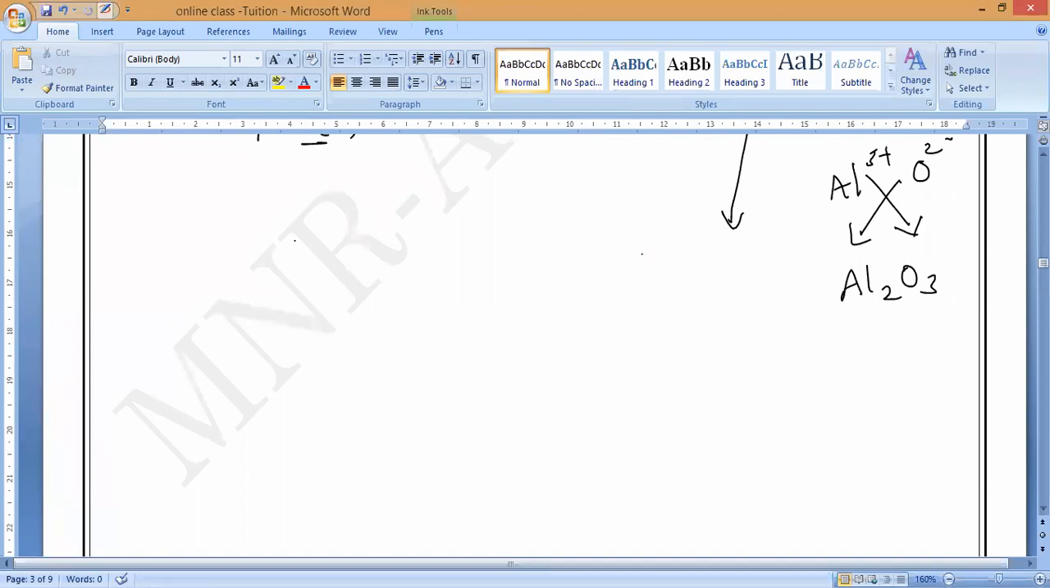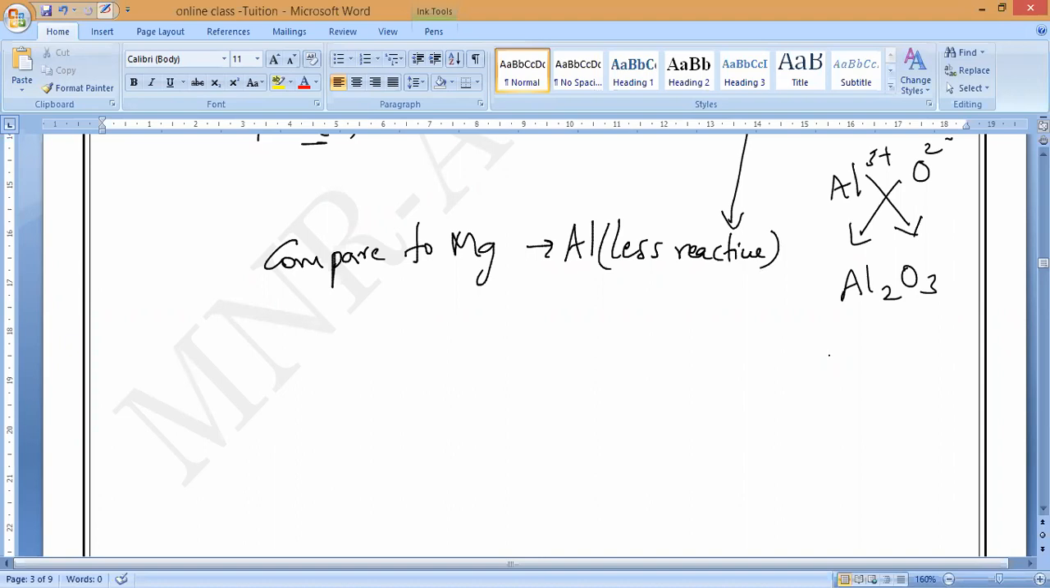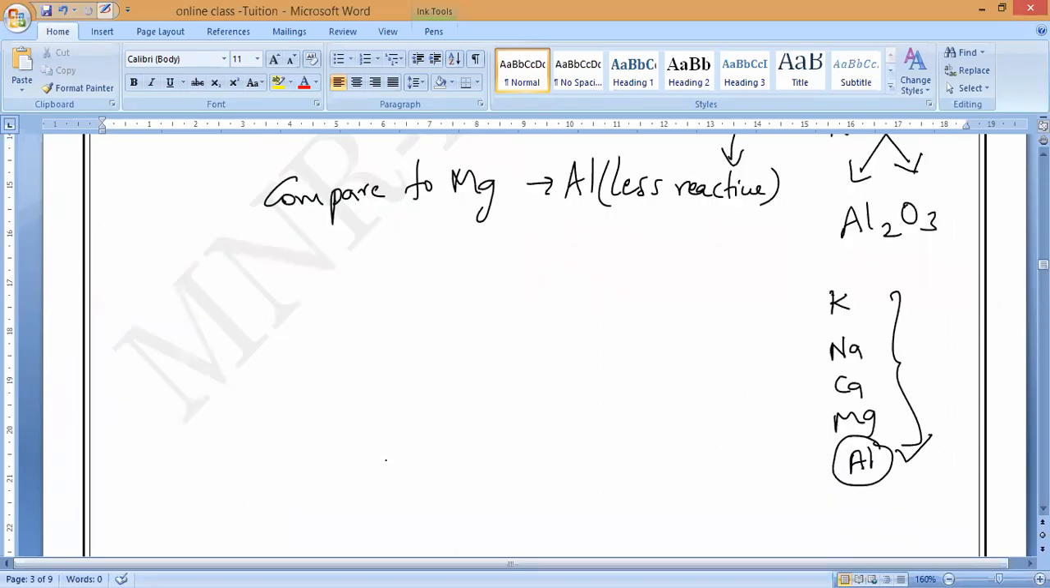So compared to magnesium, aluminium is less reactive. That you have to remember. If you remember the metal activity series, potassium, sodium, calcium, magnesium, then next comes aluminium. So aluminium is less reactive than magnesium. That you have to remember.